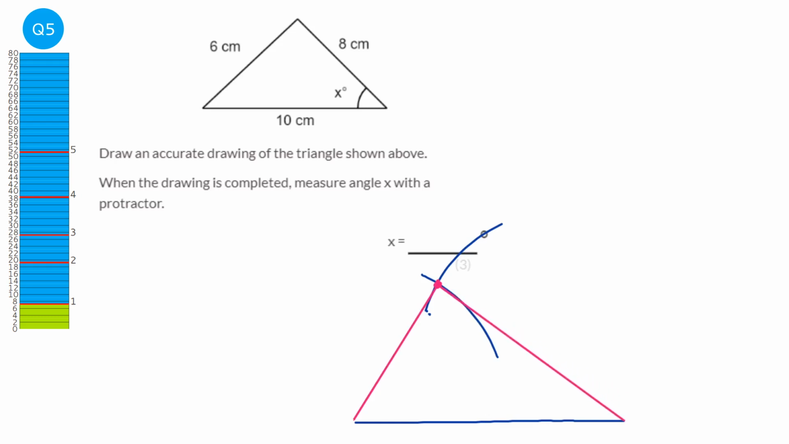And it says to measure the angle x. So we're going to need a protractor for this bit. I'm going to put our protractor here with the crosshairs matching here. So we're going to be looking at the outside one, and it comes up as 37 degrees. So our answer is 37 degrees.